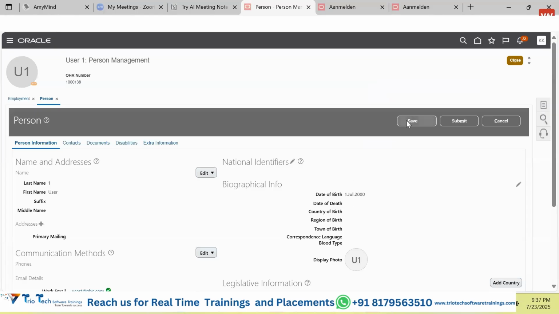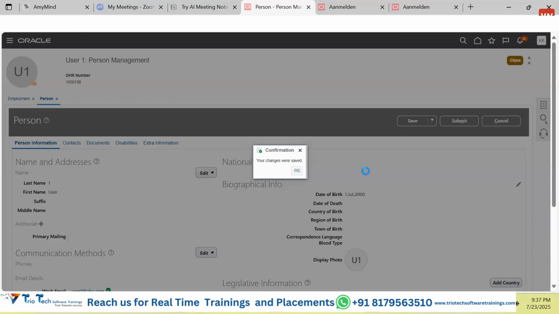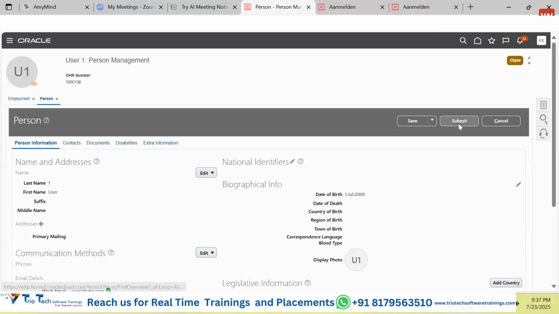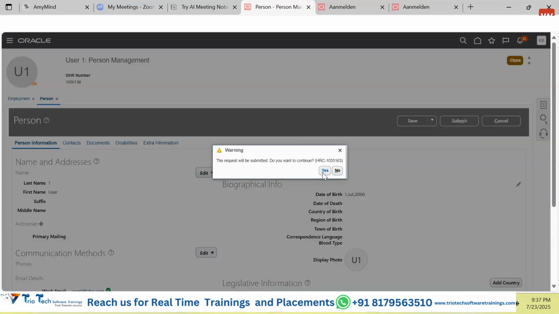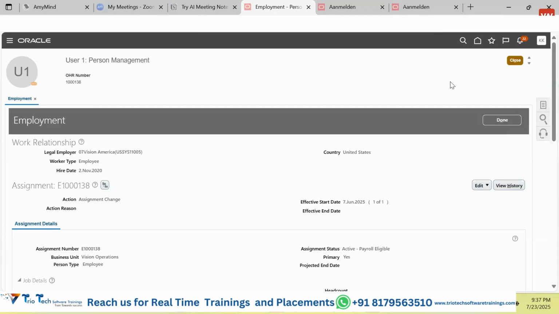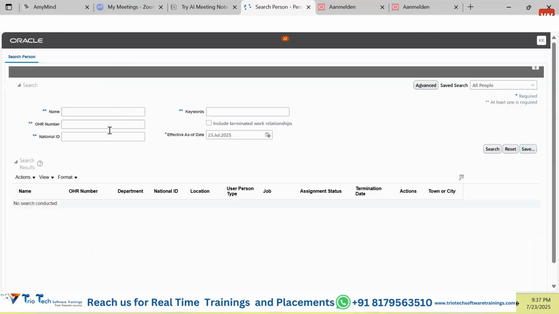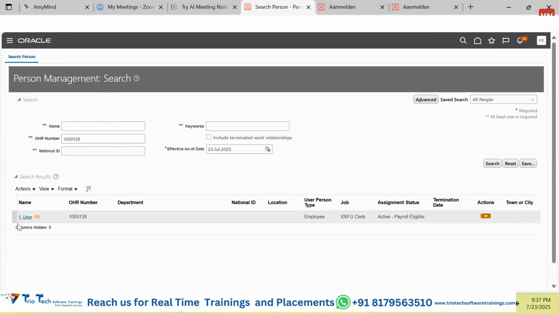Once you make the changes, you are supposed to save the data. Okay, let's save the data. Once we save the data, guys, we are supposed to submit the data. Once we submit this data, we are supposed to see that the data has been successfully saved into the database. If you take this particular person number or OHR number, close this particular screen, and again search for this particular user here.